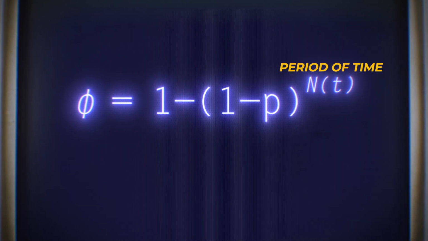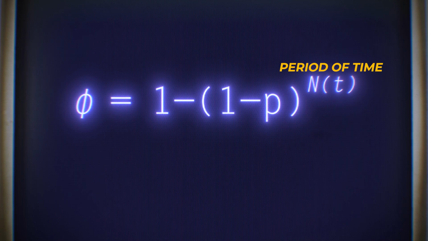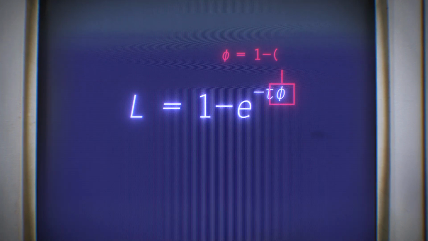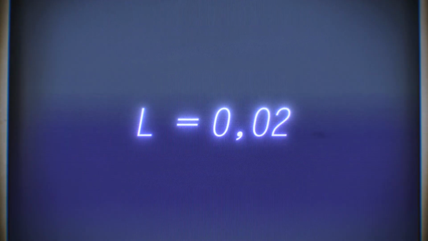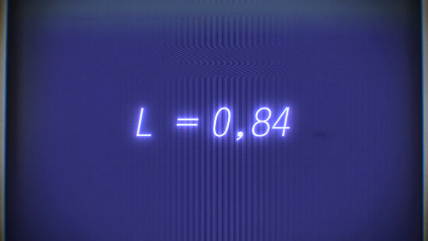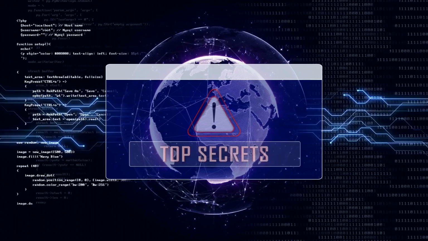And then finally, he arrived at that equation I mentioned at the beginning of the video. L is the chance of a conspiracy failing over a given period of time. This chance can be calculated as 1 minus the constant e, which is the base of natural logarithms, raised to the power of negative t, which is the time in years, times phi, which is that function I showed earlier. The higher the value of the result, L, the greater the chance of a conspiracy failing.